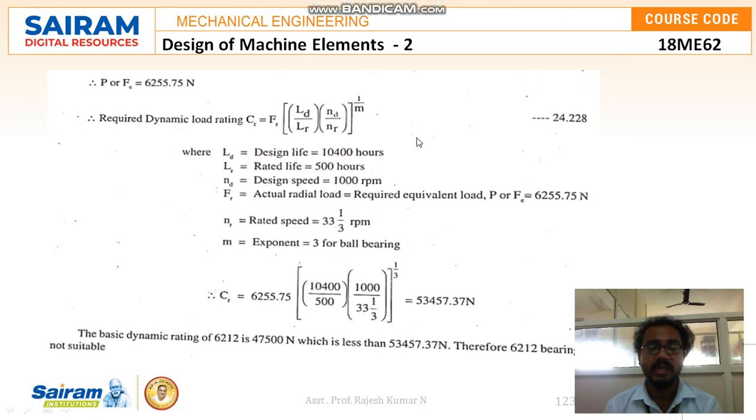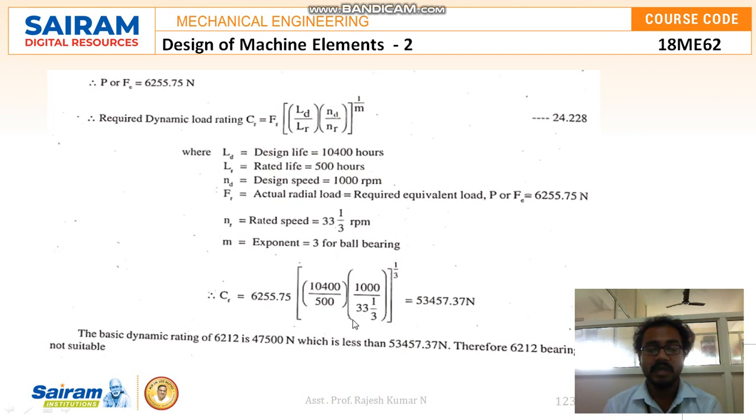So P or Fe equal to 6255.75 Newton, and the required dynamic load rating Cr is equal to Fe into (LD by LR into ND by NR) power 1 by m, equation 24.228. So LD is the design life, that is 10,400 hours, LR the rated life, 500 hours, ND the design speed, 1000 rpm, Fe the required equivalent load, 6255.75 Newton, and NR the rated speed, that is 33 1/3 rpm, and m is the exponent, 3 for ball bearing.